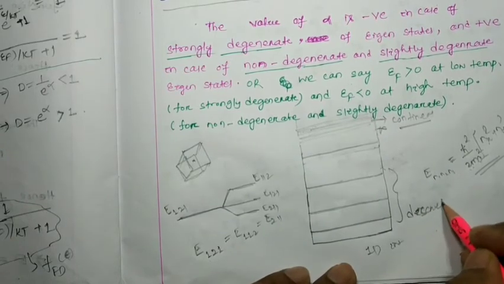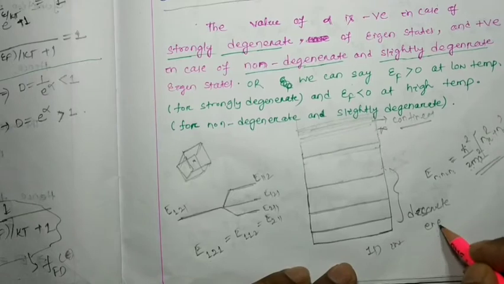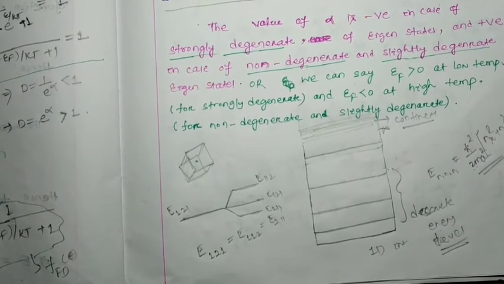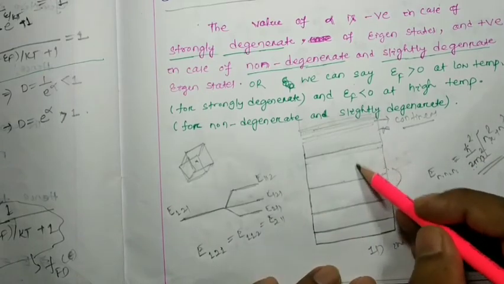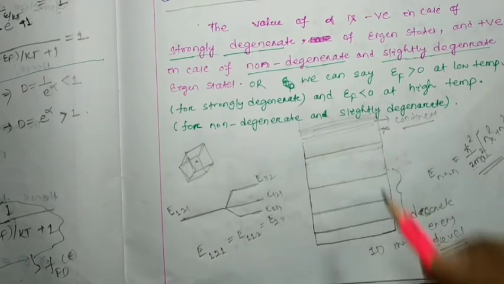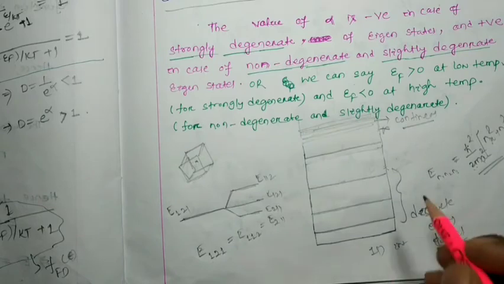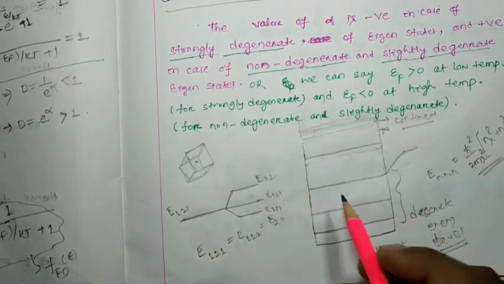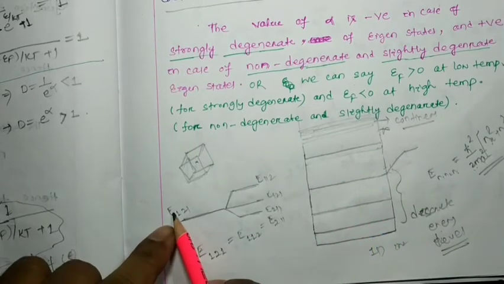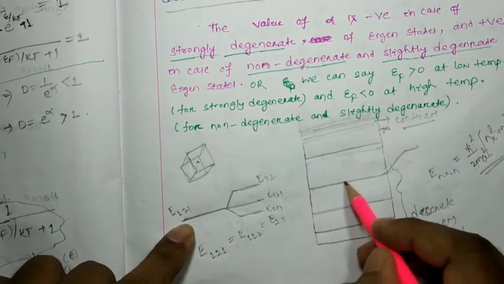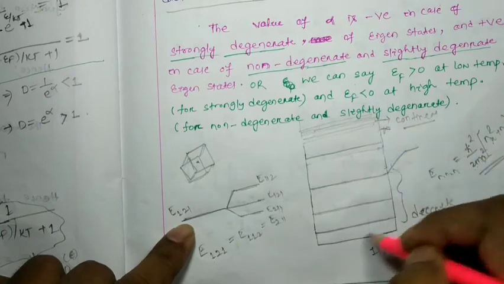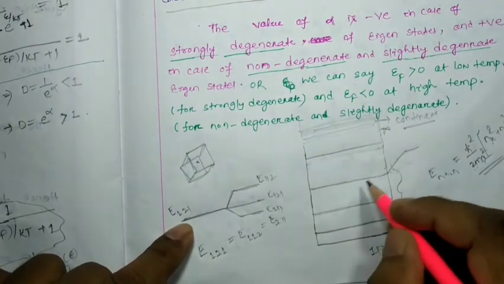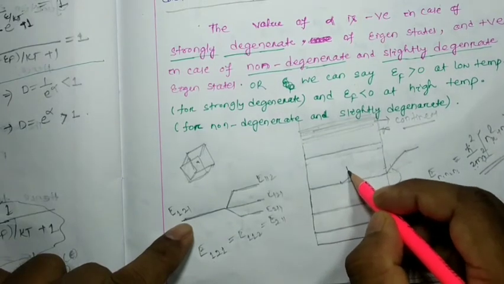Discrete energy levels. Here, as these levels are discrete, clearly we can define their degeneracy. Suppose this energy level belongs to E112. This is the one-dimensional case I have been considering. Similarly, we can consider the three-dimensional case. So suppose this energy level belongs to 1, 1, 2.